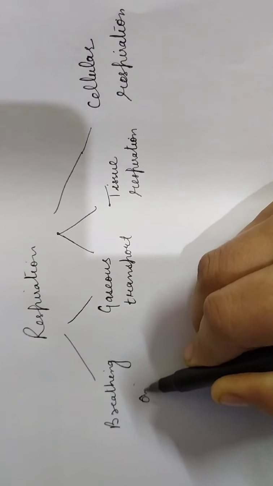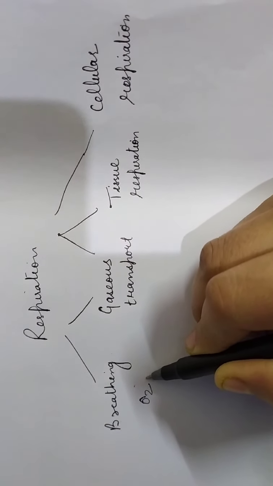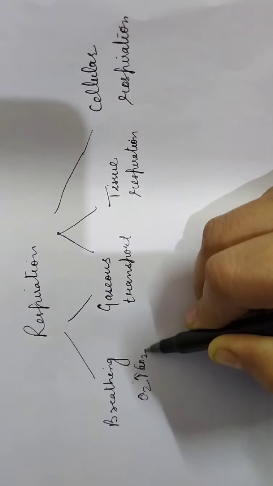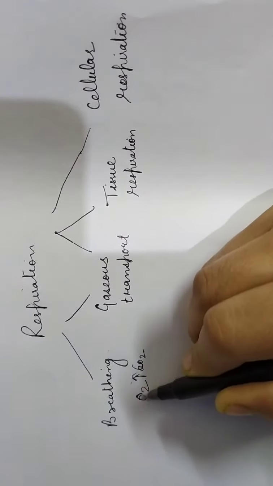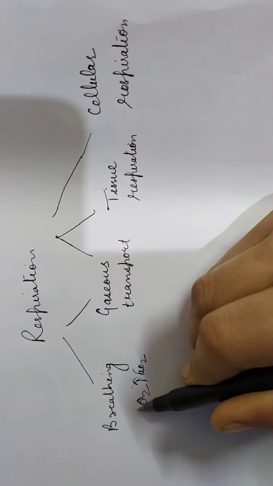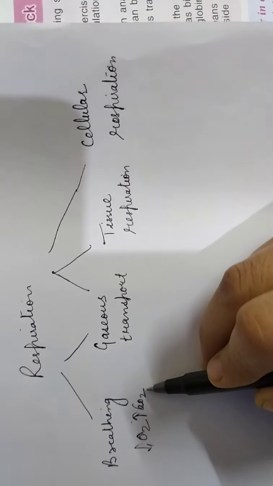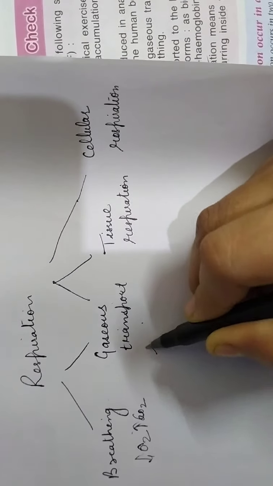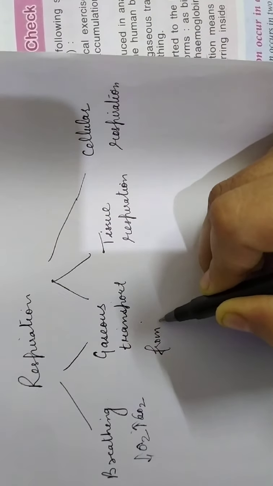Once the gases are taken in, which is oxygen-rich air, air is taken in and out it is expelled and CO2 is given out. So then what happens to these gases? These gases need to be transported. Transported where? From the lungs. Where are the gases reaching?